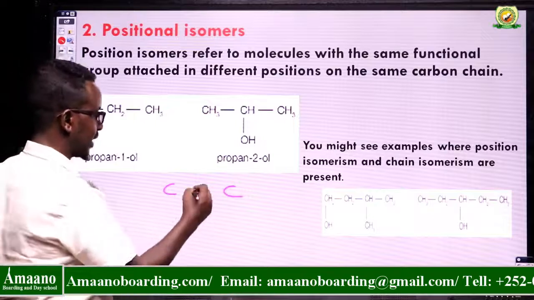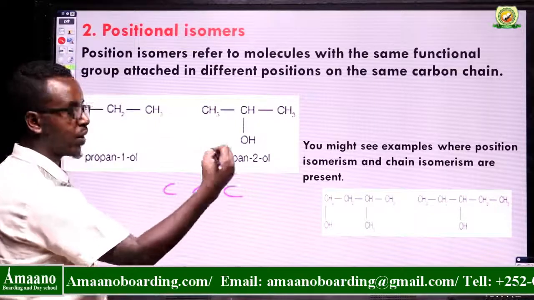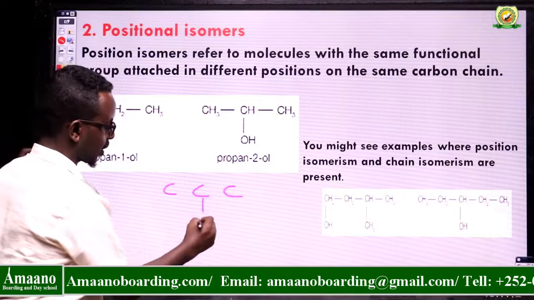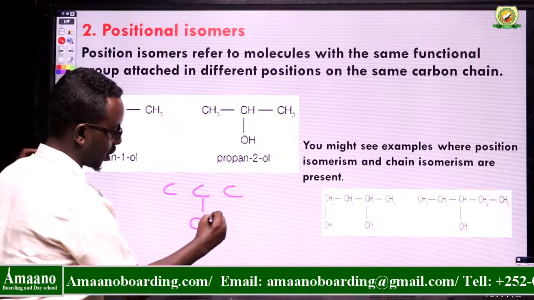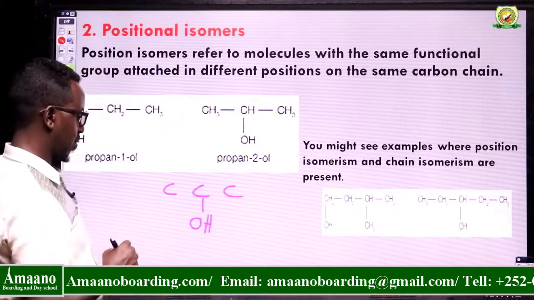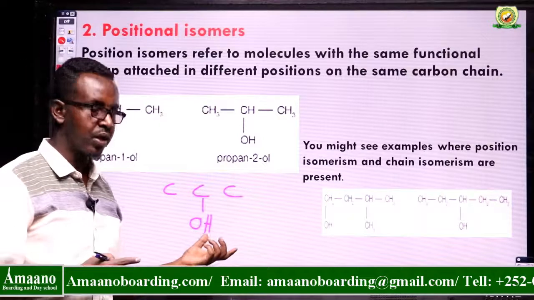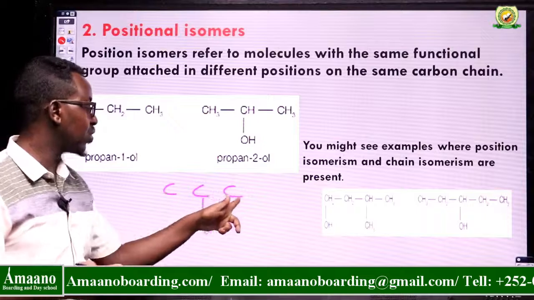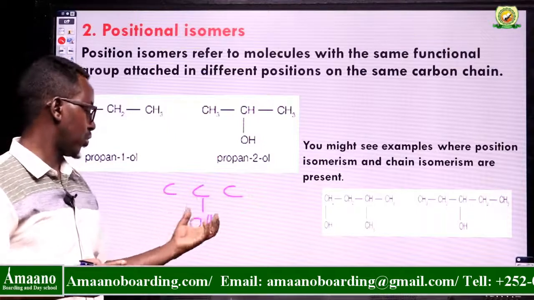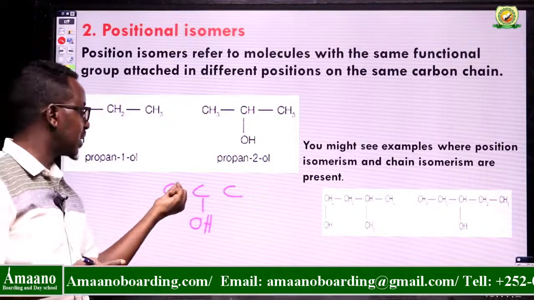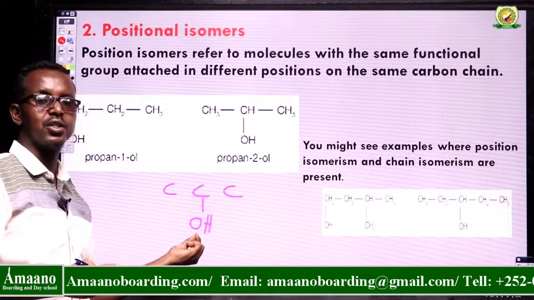So this is what we call the alcohol family. The functional group of alcohols is OH. We have seen this in the previous lesson. This is an alcohol because it contains a carbon chain attached to an OH group.